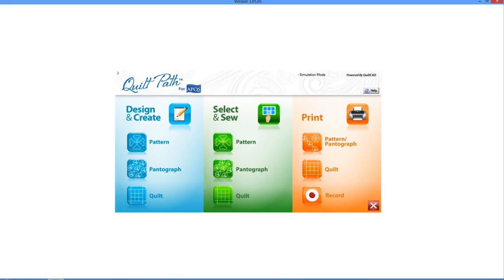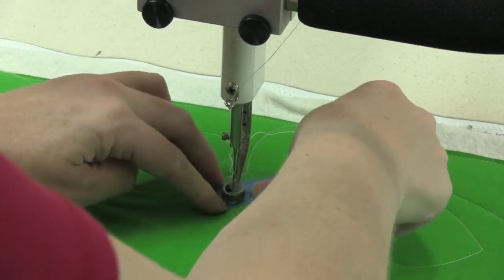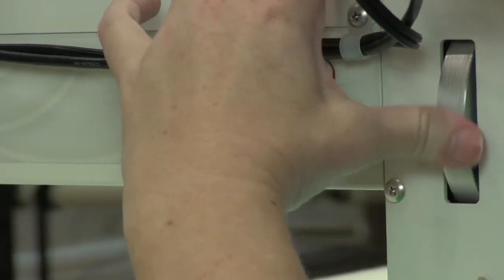In this video, we'll discover how to restart a project file after an unplanned shutdown. Be sure you've watched the PantoStacker videos to better understand the alignment process prior to watching this video. We highly recommend using the painter's tape method to mark your alignment position for each pantograph row of your quilt throughout the duration of your project.